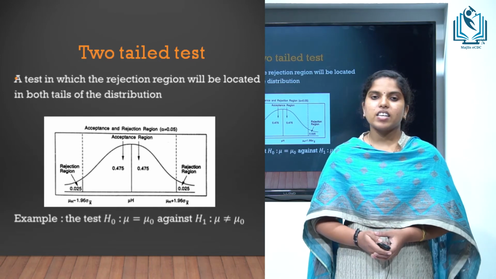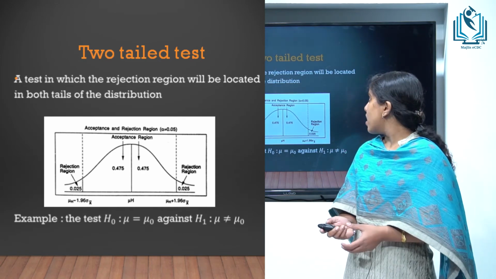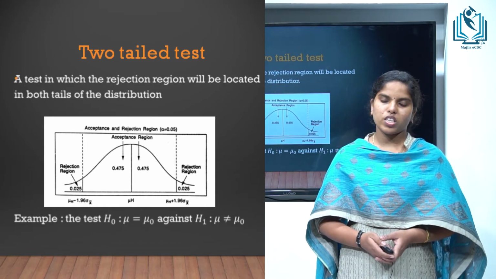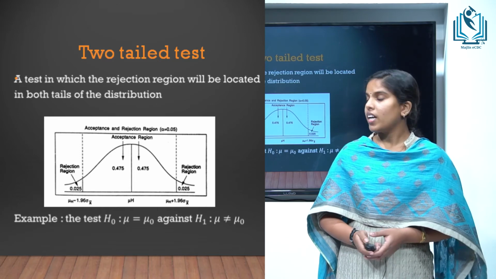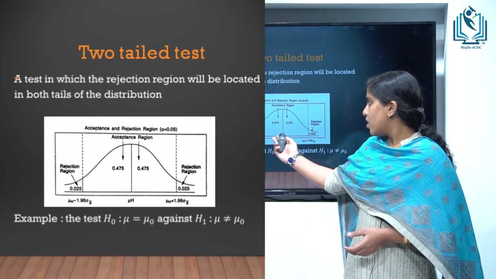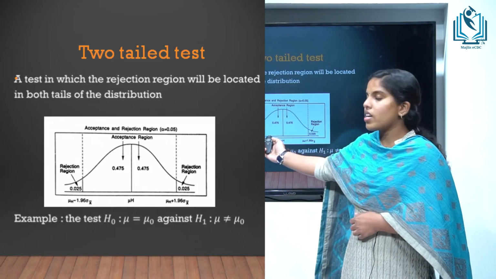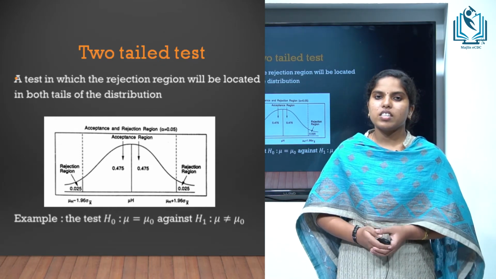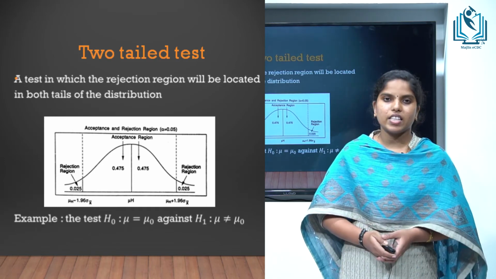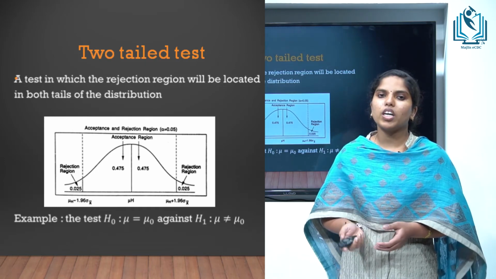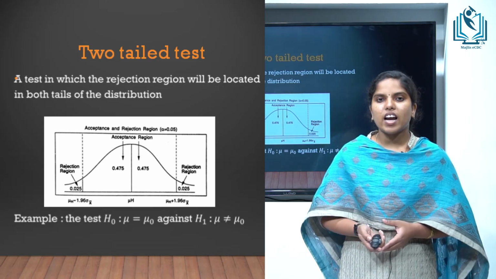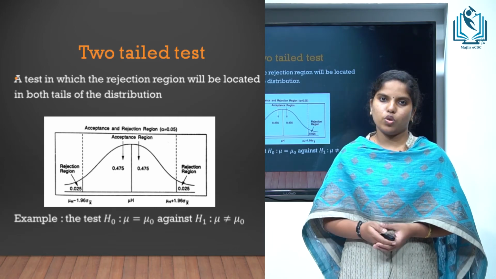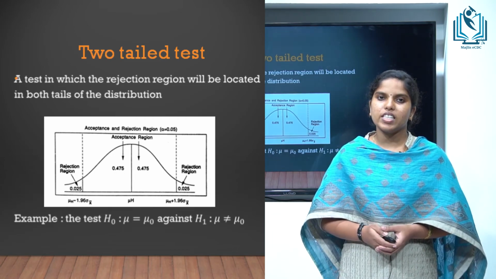Two-tailed test. A test in which the critical region is located in both tails of the distribution is called a two-tailed test. Like in the figure, there is a critical region on both sides of the distribution. For example, in testing H0 such that mu is equal to mu naught against H1 such that mu is not equal to mu naught, we can reject the null hypothesis when mu is greater than mu naught or mu is less than mu naught. Such a test is a two-tailed test.